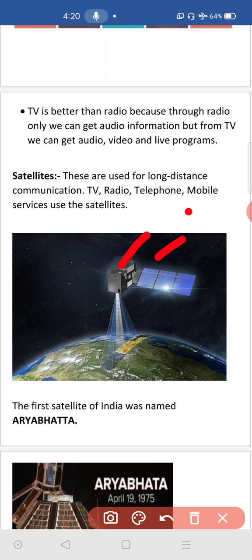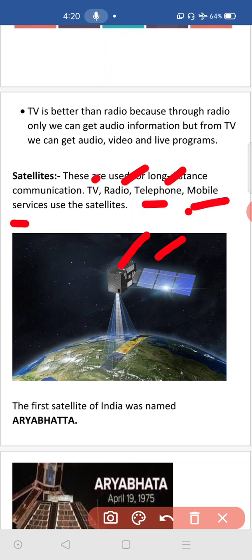These are artificial satellites. Okay, and you know that satellites are very useful to run TV programs, radio programs, telephones. You know, when you make a call, the reason it reaches the correct other number is satellites. So telephones and mobiles and mobile services.